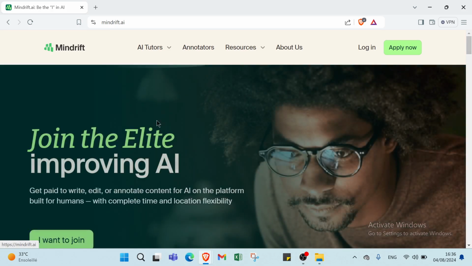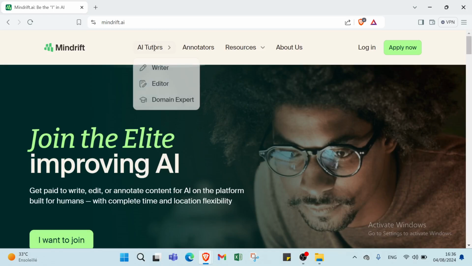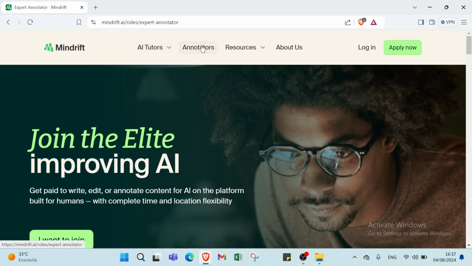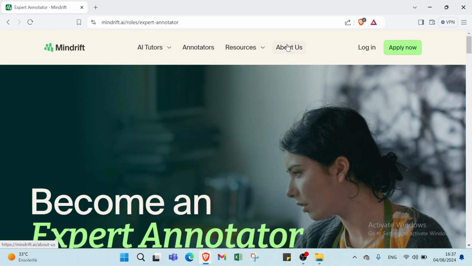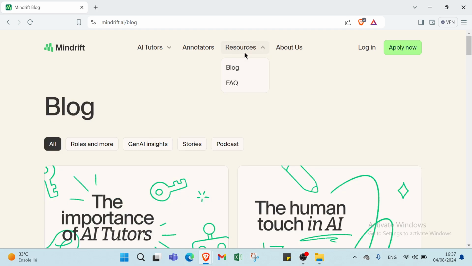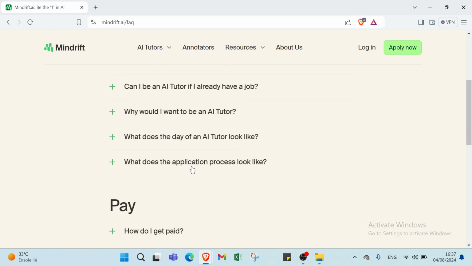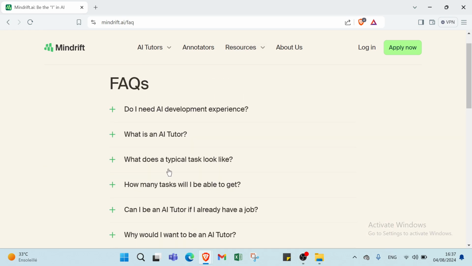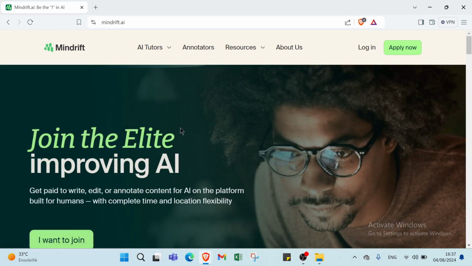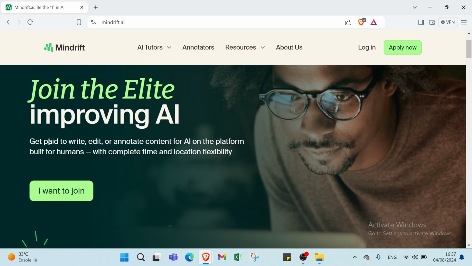So let's come back to the home page. We have other things like you select here who you are: writer, editor, domain experts, and we have also annotators, resources like blog, FAQ, and the definition of Mindrift. Also we have here FAQ, like some questions about payment, scale, requirements. So if we come back to the homepage of Mindrift, you have: join the quality improving EA, get paid to write, edit, or annotate content for EA on the platform built for humans with complete time and location flexibility.